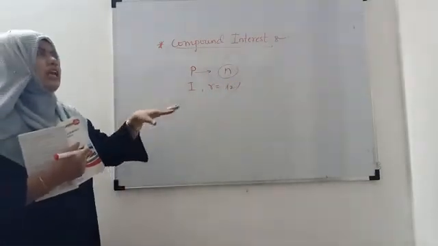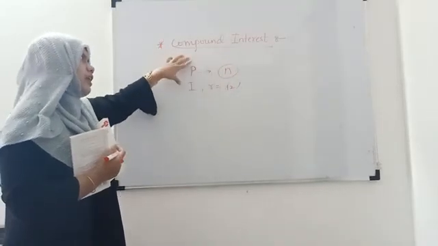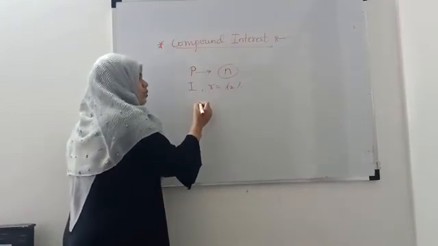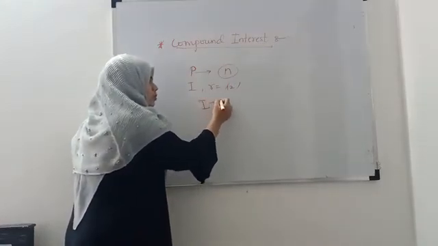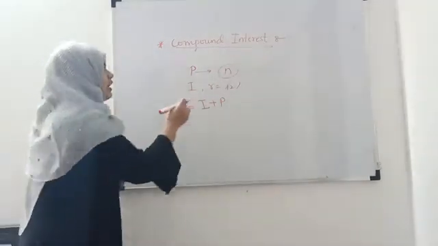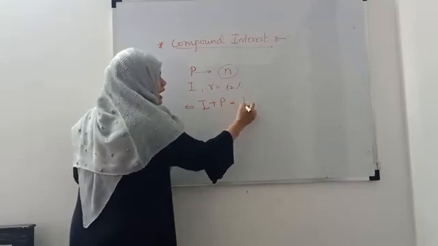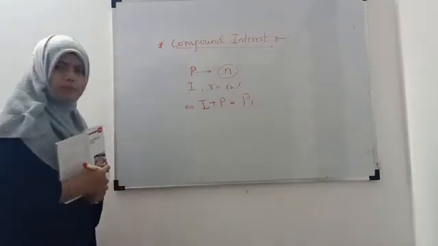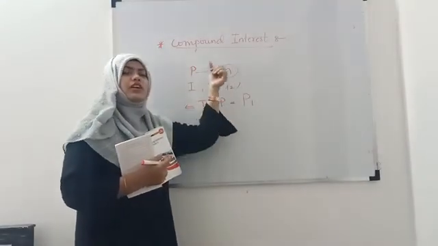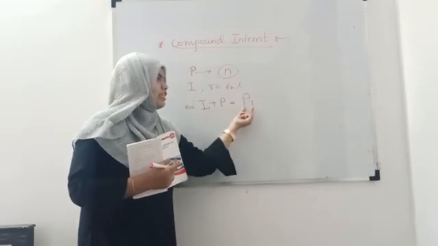If you are unable to pay the interest, or the amount, then what will the bank do? The bank will add your interest to your principal for the next year. For the next period, the bank will add interest to the principal and it will give you P1. P1 means the principal and the interest of the last year. So it will give you another amount, that is P1.